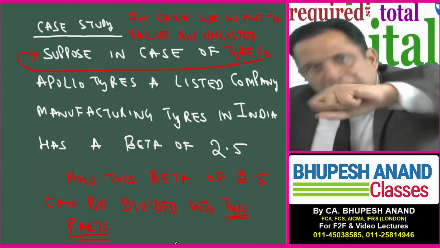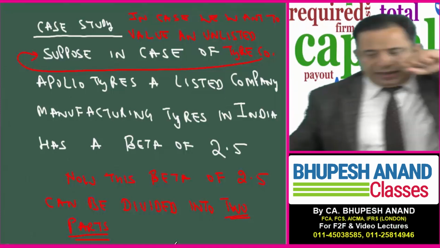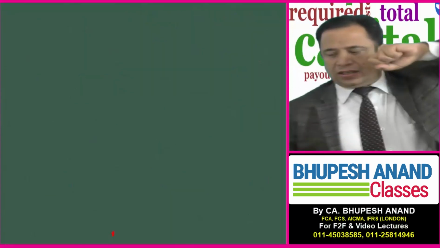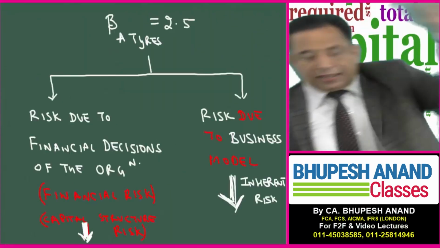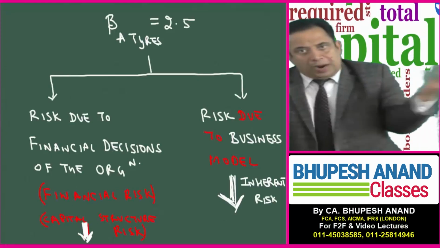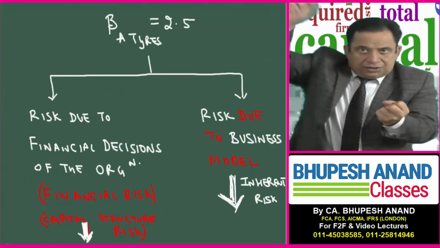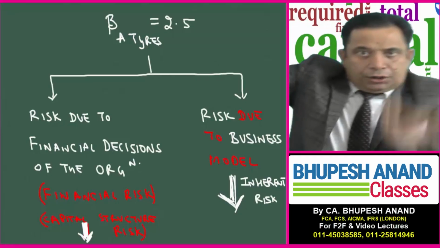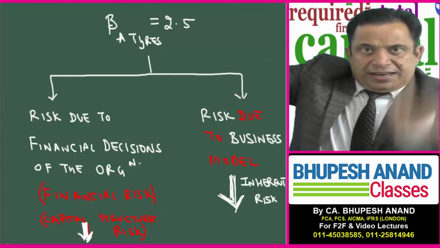2.5 I have taken as the beta of Apollo Tires, and that 2.5 can be divided into two parts. The first part is due to the business model, the inherent risk, and the second is due to financial decisions, the capital structure, the debt equity.